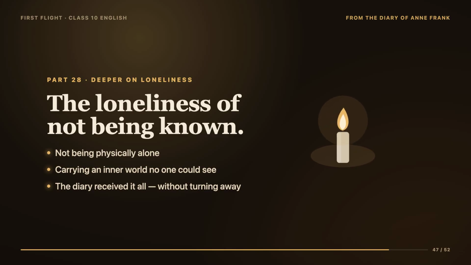It is easy to think, well, she had friends, so what is the problem? But Anne is describing a very specific kind of loneliness, the loneliness of not being truly known. She had people to laugh with, but not people to truly open up to. She could joke about films and hobbies with her friends, but she could not talk to them about her deepest fears, her private hopes. So the loneliness was not about being physically alone, it was about carrying a whole inner world that no one else could see.